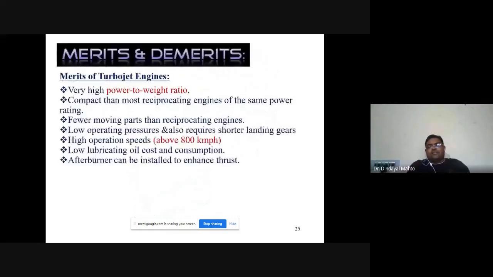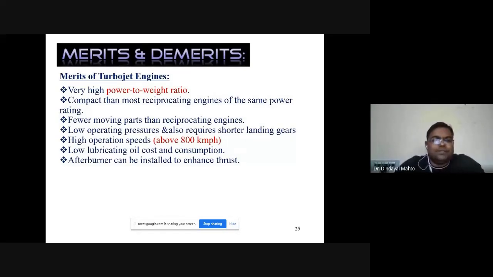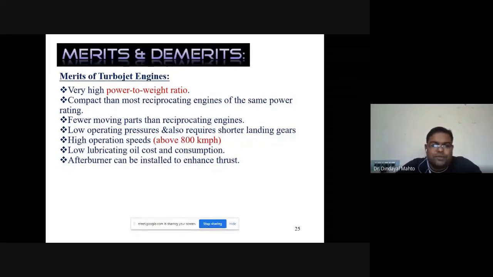So what are the advantages of the turbojet? Basically, we'll compare with the piston engine configuration. As already said, the piston engine configuration has two limitations: altitude as well as speed, and the power rating will be less for piston engines. The turbojet will have a very high power to weight ratio. Overall, it has a compact geometry compared to a reciprocating engine of the same power rating. It will have fewer moving parts.